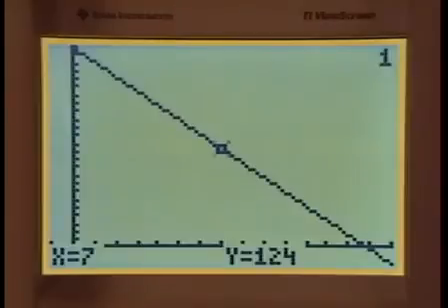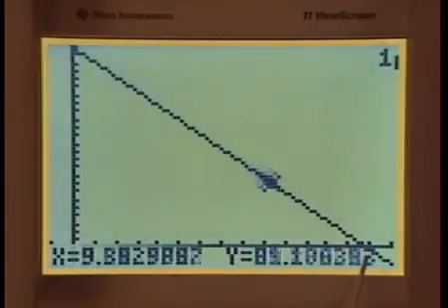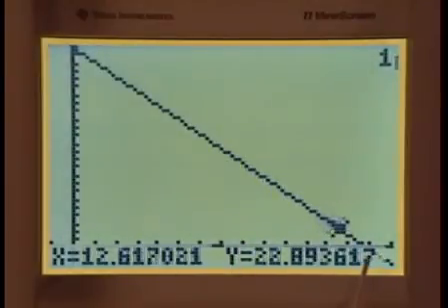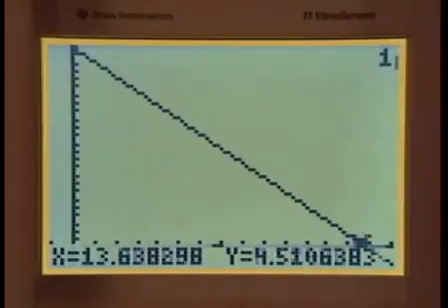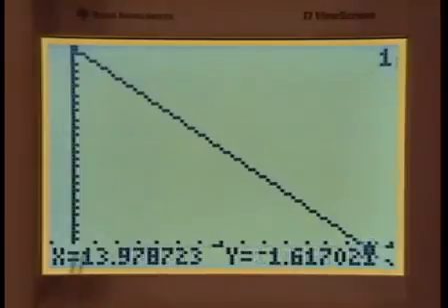An interesting question would be, for example, how many payments would I need to pay her back? Well, you would want your balance, which is read on this axis, to be 0. So that means we need to go all the way down here to see when the graph will hit the horizontal axis. When will y equal 0? I'm getting there. Here we go. 13 payments, I still owe something. After 14 payments, it becomes negative. We're going to look at the geometry of this function in the next lesson in more detail. So it's about 13 to 14 payments.